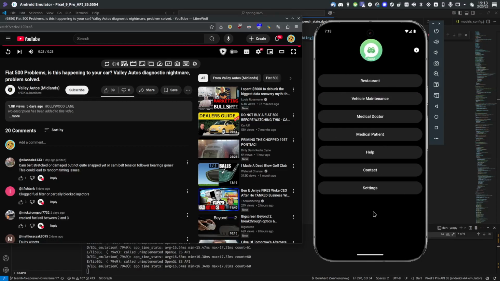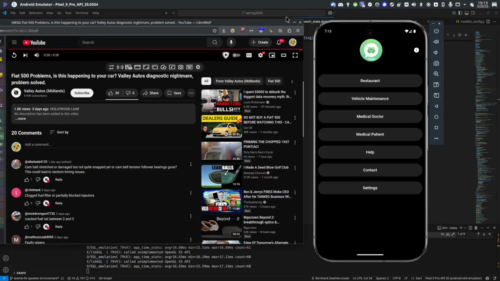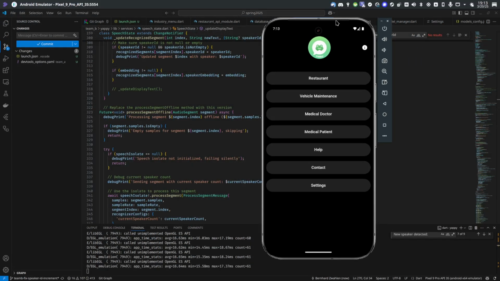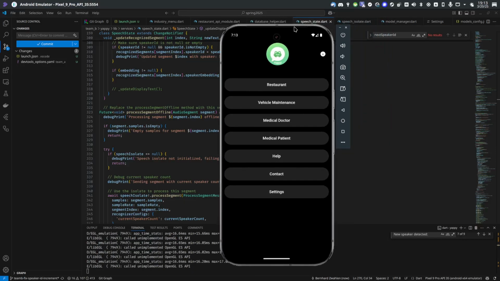Anyway, that covers the broad overview of the Yappy speech-to-text application. Apologize if I've been a bit stuffy. I've had a cold. Either way, that's our application, and we'll continue our normal presentation from there. Thank you very much.